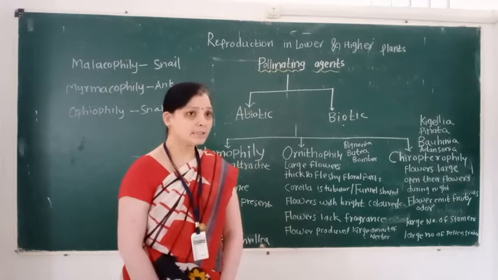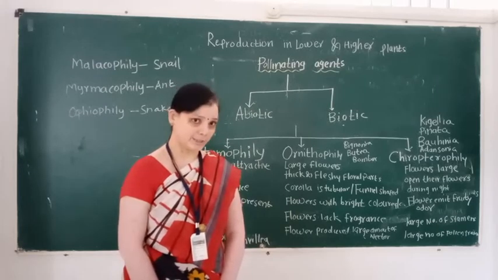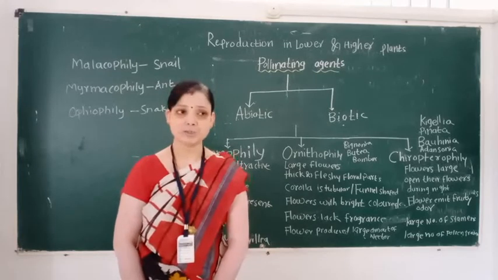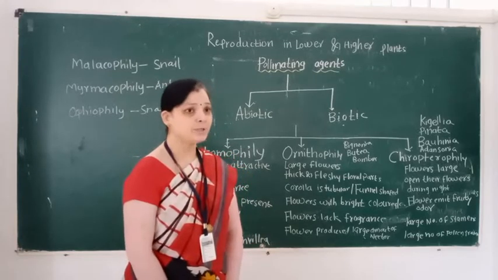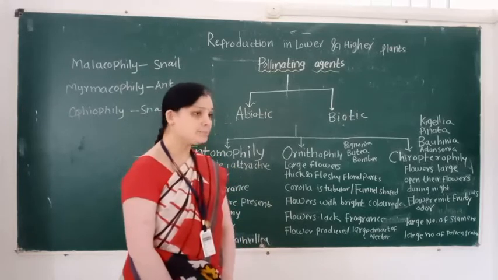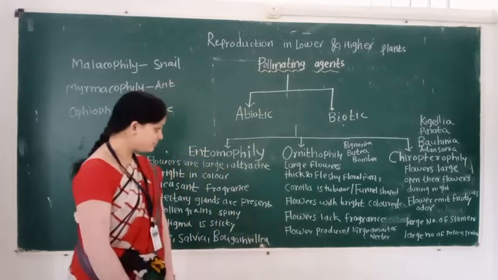So, in this video, we learn pollinating agents and their role, and which type of floral adaptive character takes place in entomophily, ornithophily, and Cheiropterophily.